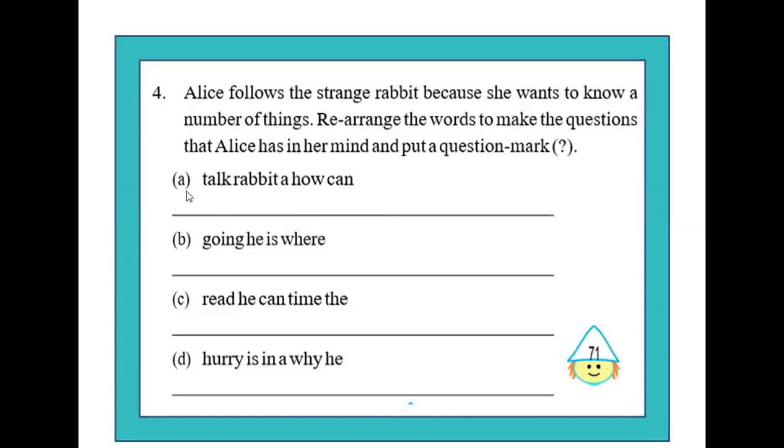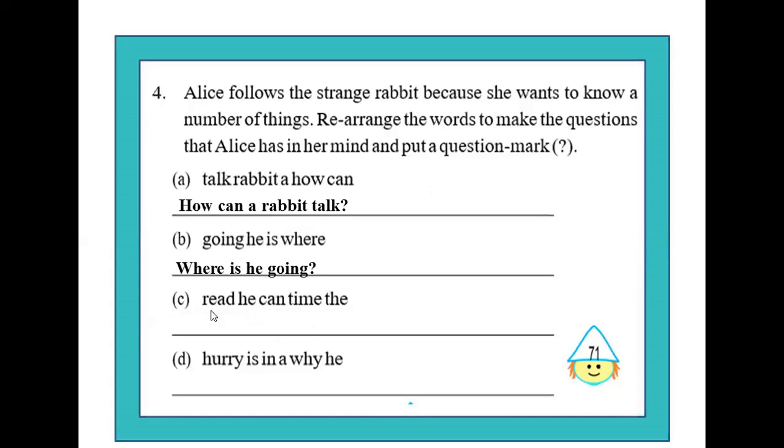The first question here is, talk, rabbit, a, how, can. This can be rearranged as, how can a rabbit talk? Do not forget to put the question mark after the questions, children. Moving on to the second question, going, he is where? This is quite simple, isn't it? We may rearrange the words and frame the question, where is he going?